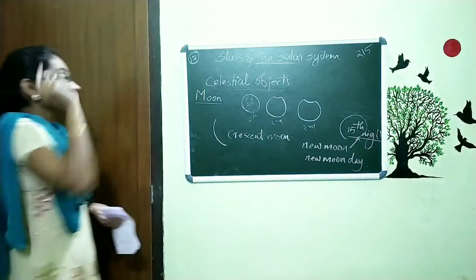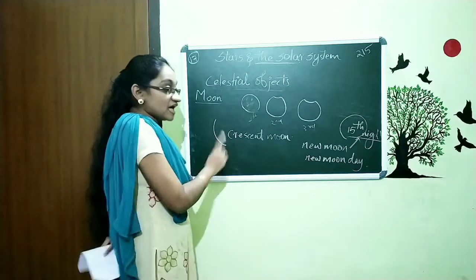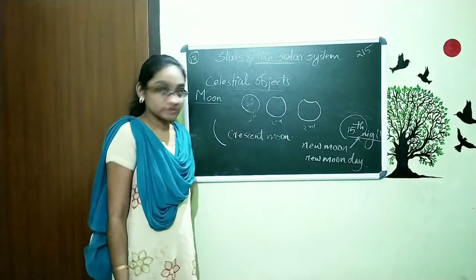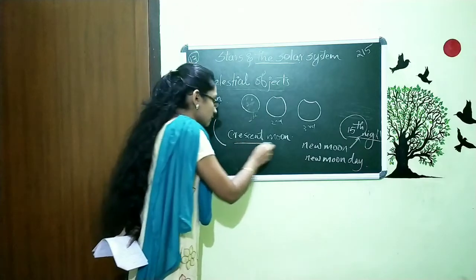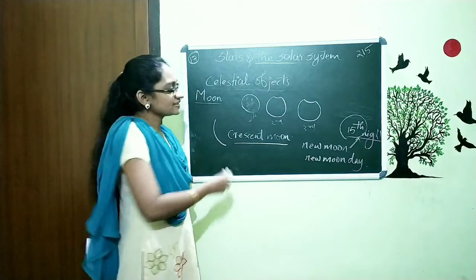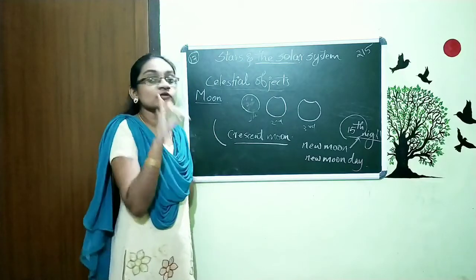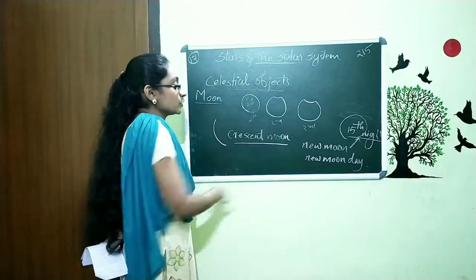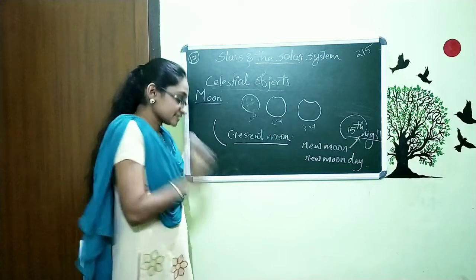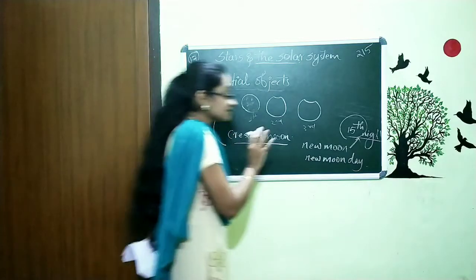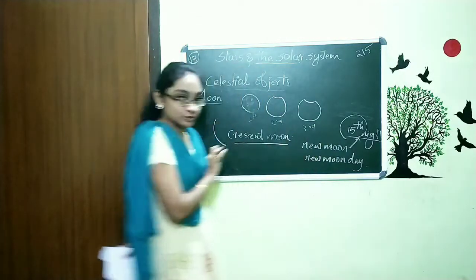That means the moon that we see after the day of new moon is called crescent moon. Nothing special, we are just giving names to this moon. So we studied full moon, new moon, and also crescent moon. Crescent moon means the moon that we see after the day of new moon.